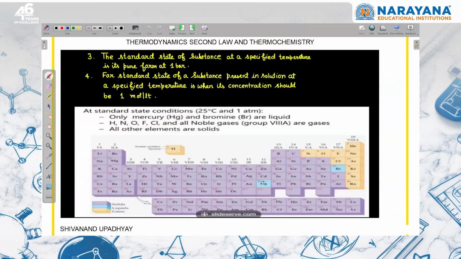So after these 2 points, we'll stop. मैं ये share कर दूंगा notes, आप पढ़ लेना.